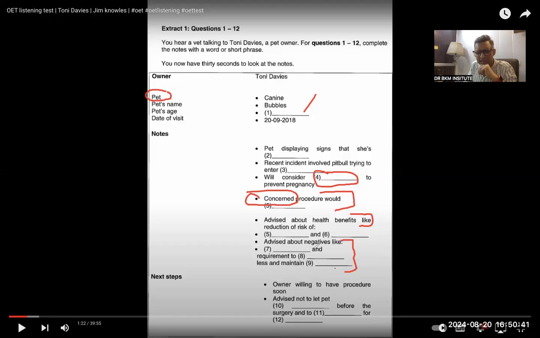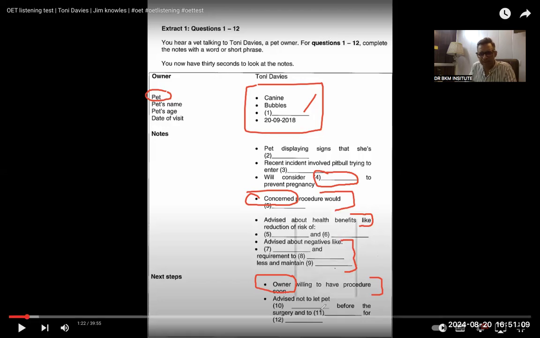Advised about negatives like dash and requirement to dash less and maintain dash. Okay. Owner willing to have procedures on. Now they are talking about the owner. So now it is 100% pet. Obviously over here also it was 100% pet, but don't get over complacent in the exam. Complacent means don't get over satisfied. Complacent means that when you start feeling something is not important, so don't get complacent. This word is also important.